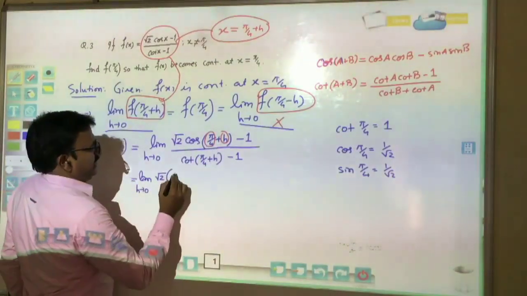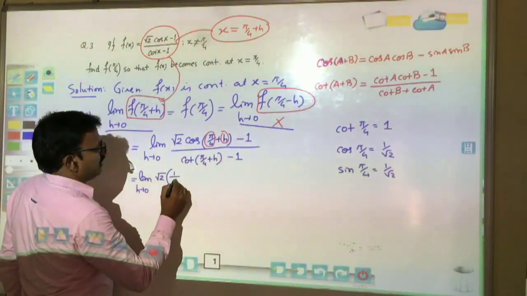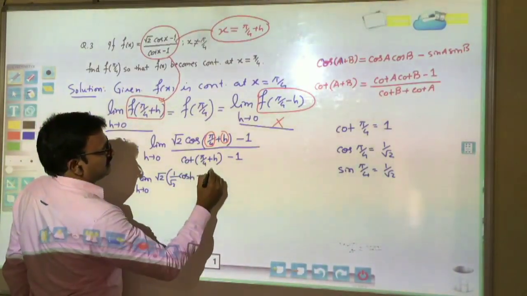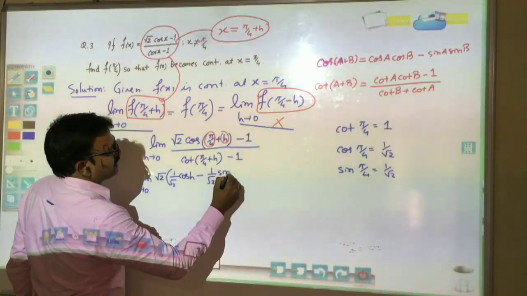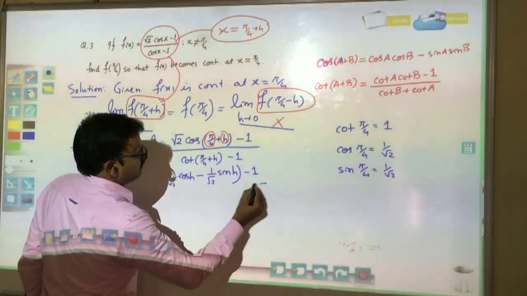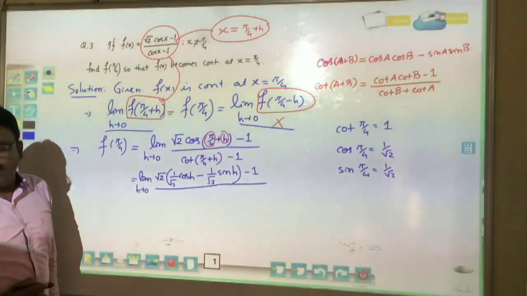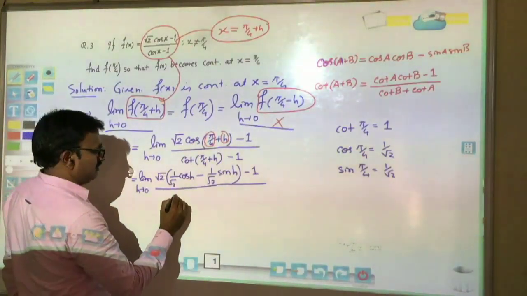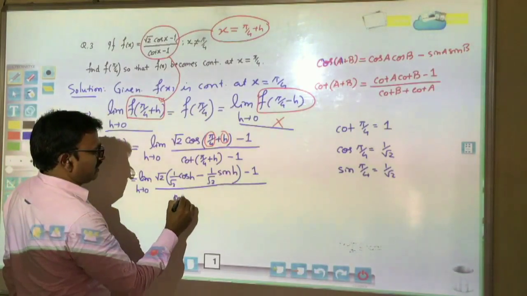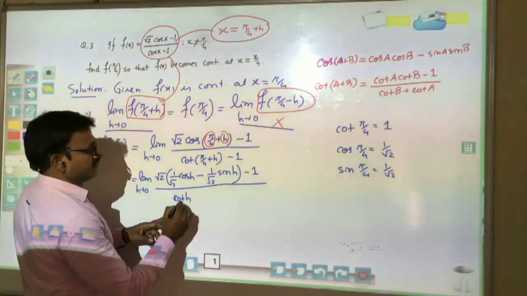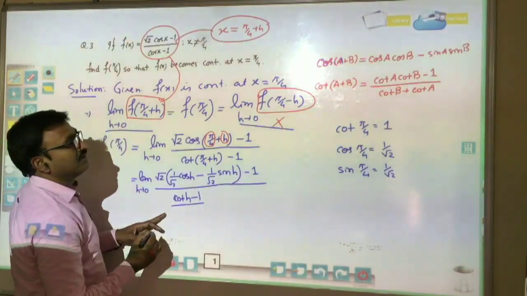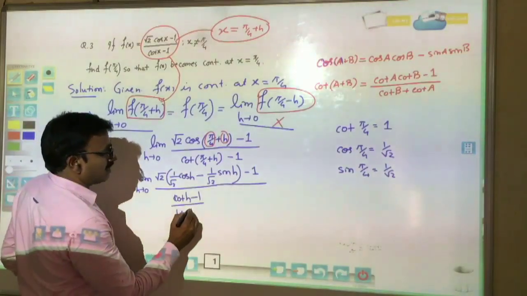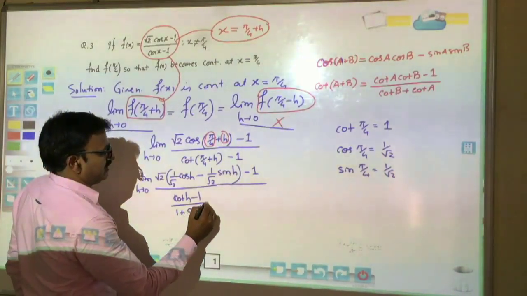So cos a cos b gives 1 by root 2 cos h minus 1 by root 2 sin h minus 1, and the cot a plus b formula gives cot h minus 1 divided by 1 plus cot h minus 1.